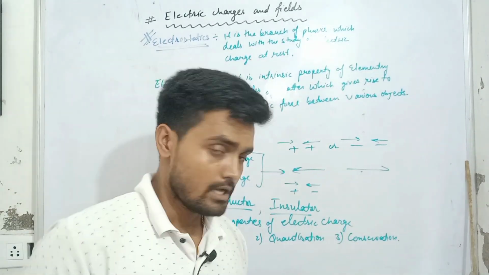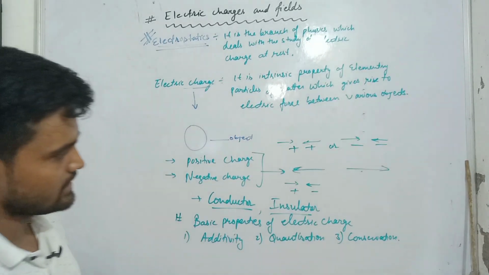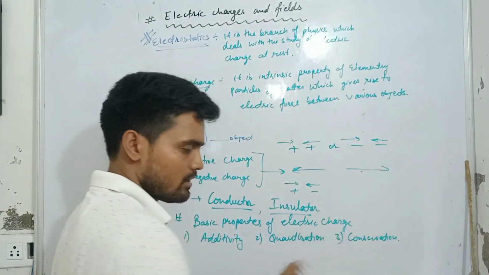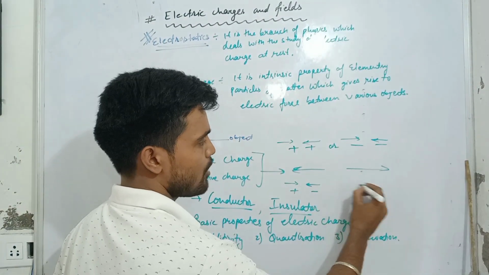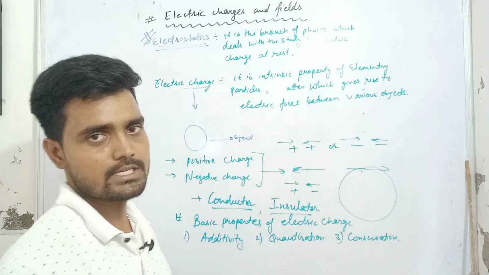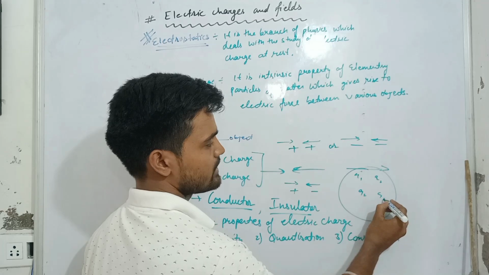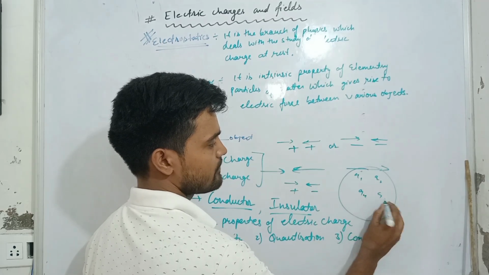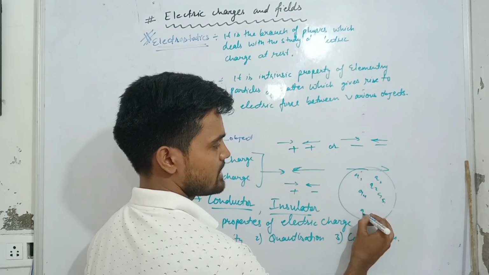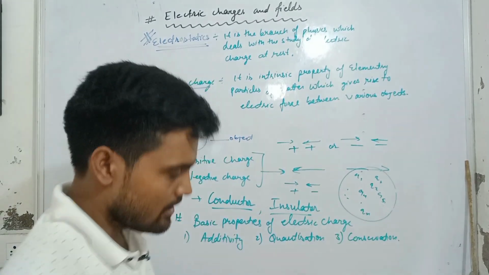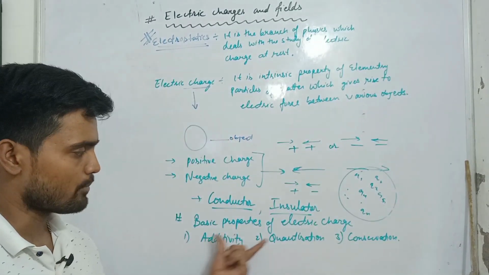So let's see the first property, that is additivity. What is additivity? Additivity in general is the addition of electric charge. Let's say a body or system consists of a number of charges, that means Q1, Q2, Q3, Q4, Q5 and so on. So we have a huge number of charges placed in this. Now we will discuss the additive property of electric charge.